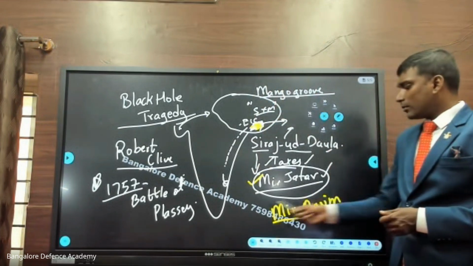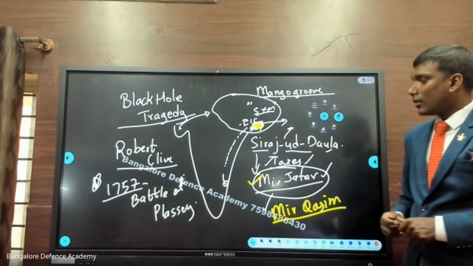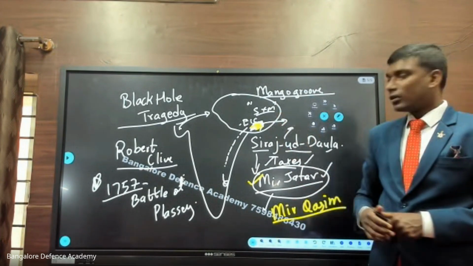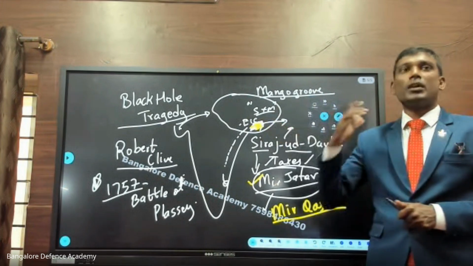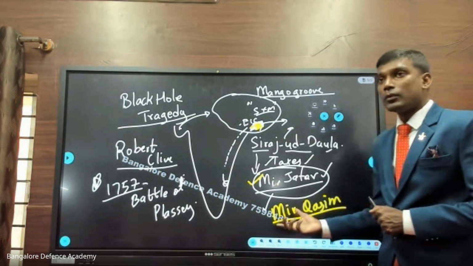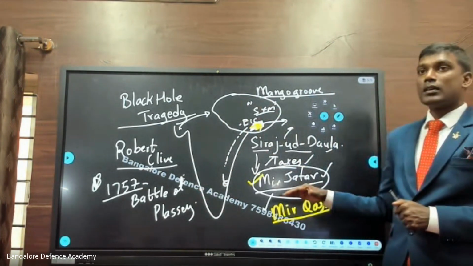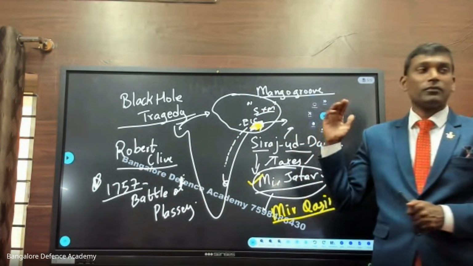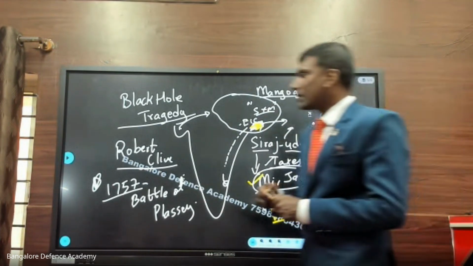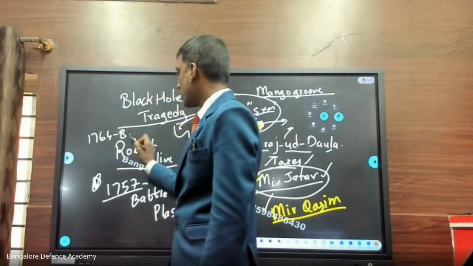After some years, Mir Qasim also does the same. Now Mir Qasim says that I'm the ruler of Bengal, but this East India Company is exploiting our place. So now we have to take action on whom? The Britishers. So now Mir Qasim is ready for a fight, ready for a battle. And this battle is happening in the year 1764. This is called the Battle of Buxar.